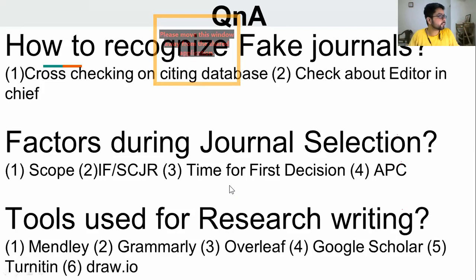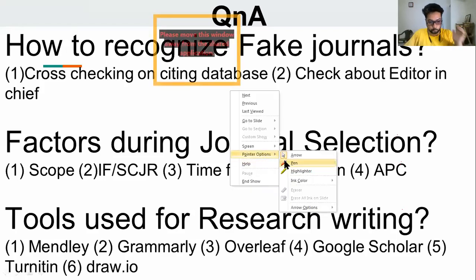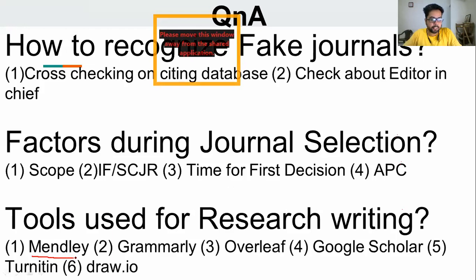The third good question that somebody asked: what are the tools that we can use for research writing? So I'm going to tell you about those tools that I normally use. The first one is Mendeley. Mendeley is used to keep track of your citations.